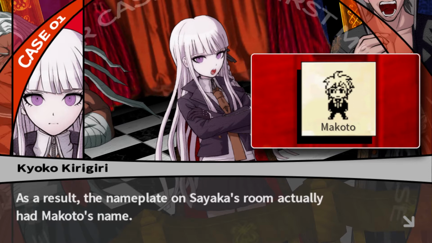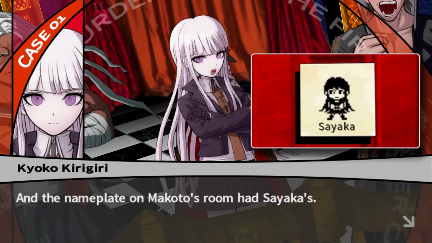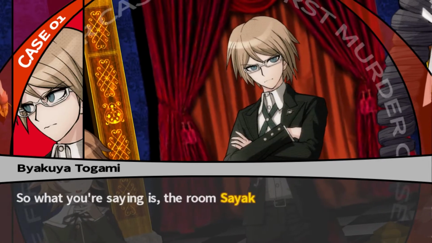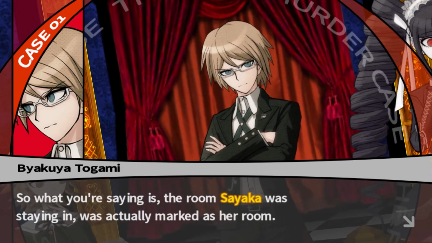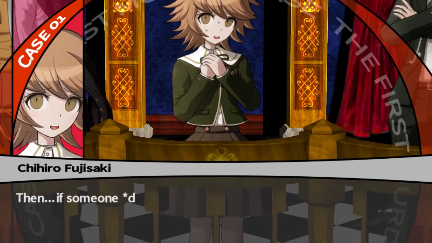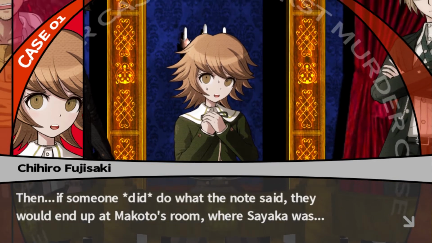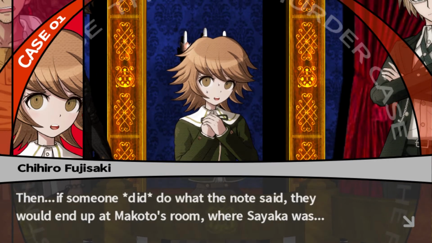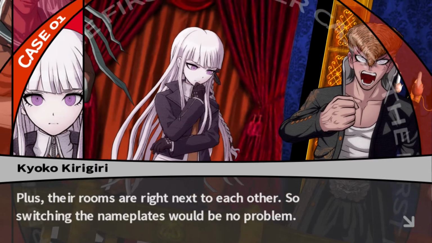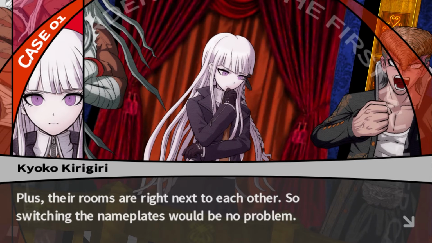And why would she switch it if she was actually scared? And the nameplate on Makoto's room had Sayaka's. So what you're saying is, the room Sayaka was staying in was actually marked as her room. Yep. Then, if someone did do what the note said, they would end up at Makoto's room where Sayaka was. Plus, their rooms are right next to each other, so switching the nameplates would be no problem.